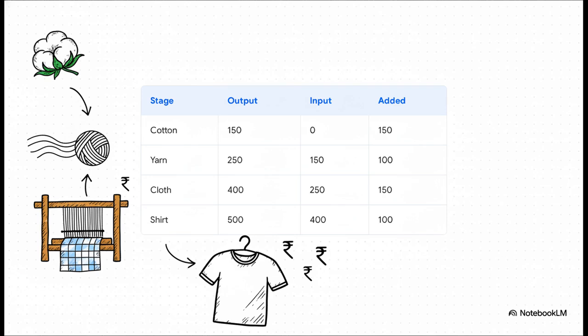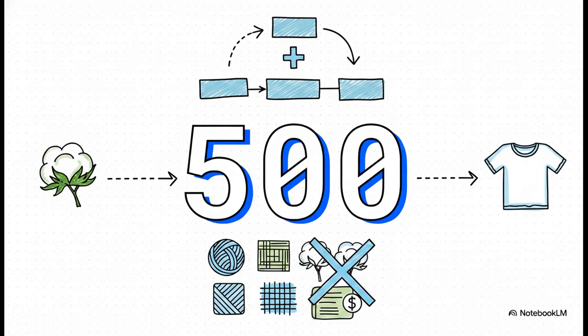To avoid dangerously inflating the data, economists use a value-added approach. We strictly track only the new value created at each stage. So it's 150 rupees for the raw cotton, 100 for spinning it into yarn, 150 to weave the cloth, and a final 100 to stitch the shirt. And boom, that gets us to our final value, 500 rupees.